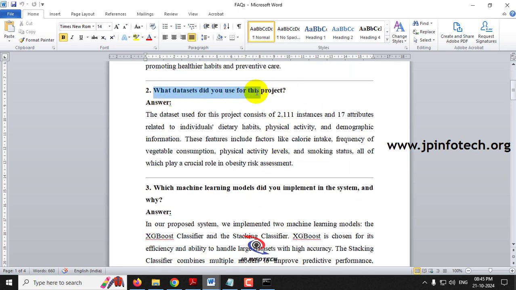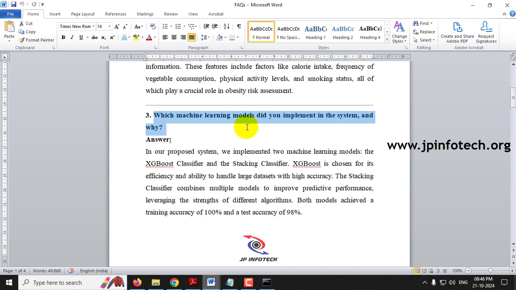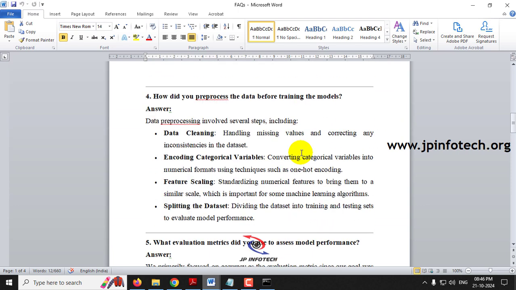And what data set did you use for the project? So this is a standard obesity data set which is referred from Kaggle, which contains 2111 instances, that is data set records, with 17 attributes. So those results you can explain to the guide or the external. So which machine learning model did you implement in the system and why? So you can say about the machine learning models XGBoost classifier and the stacking classifier, because they can handle large data sets with high accuracy. So those accuracy model details you can answer.